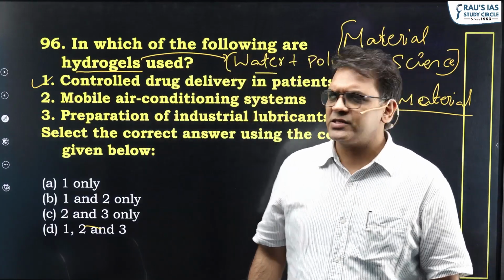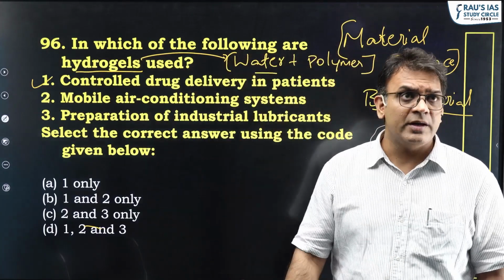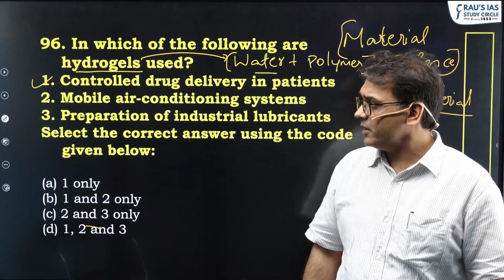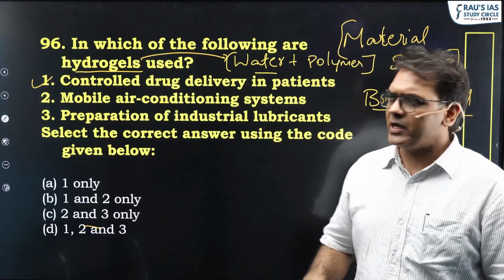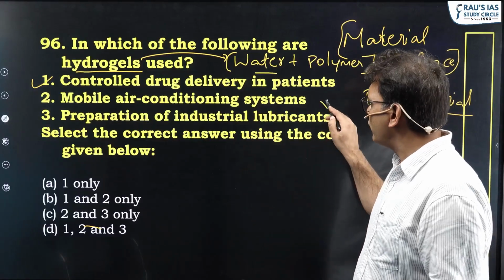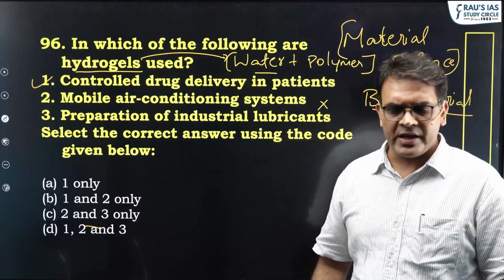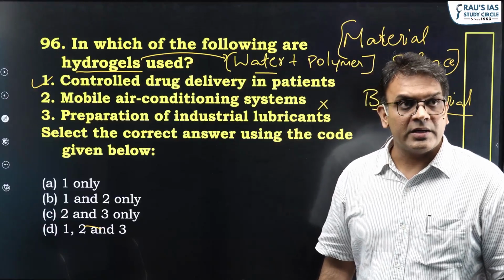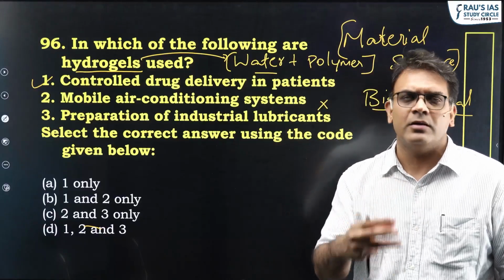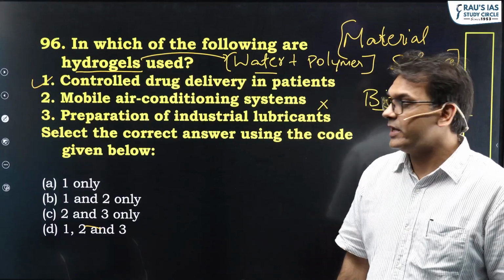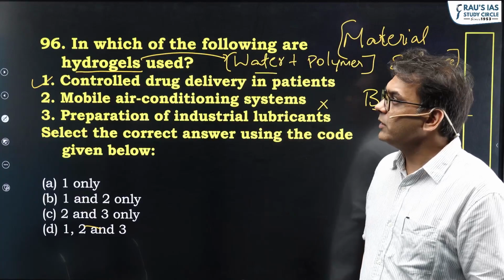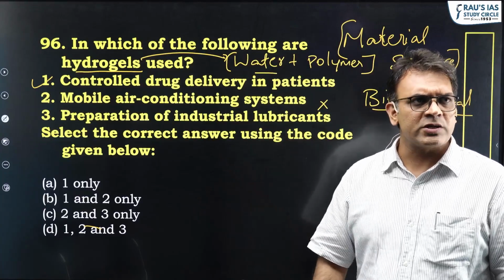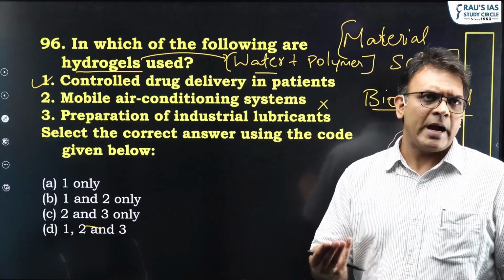Hydrogels, as the name suggests, has water as one of its important components. As a result, you cannot use it as industrial lubricants, although there are experiments being conducted in order to develop similar gels as alternatives for the lubricants, because lubricants that we mostly use today are hydrocarbons.